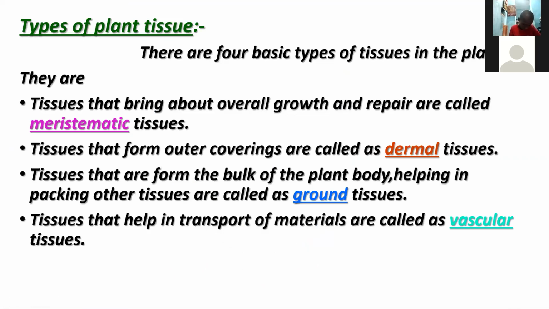Now we are going to discuss about the types of plant tissue. There are 4 basic types of tissues in the plants.